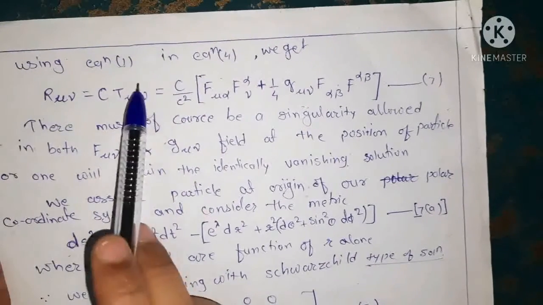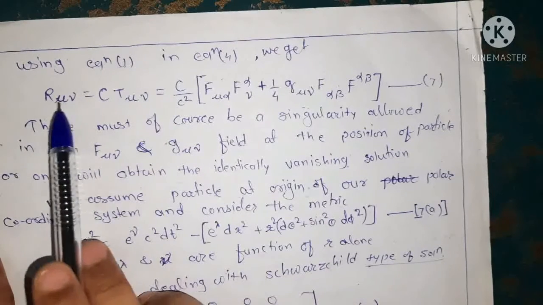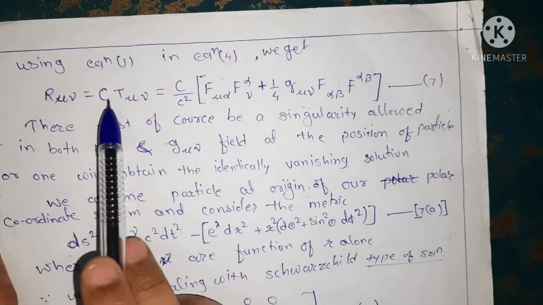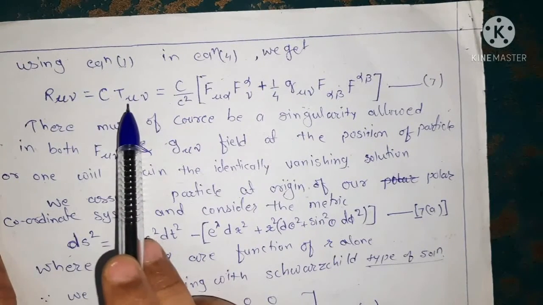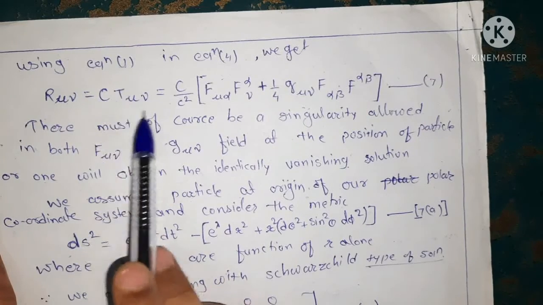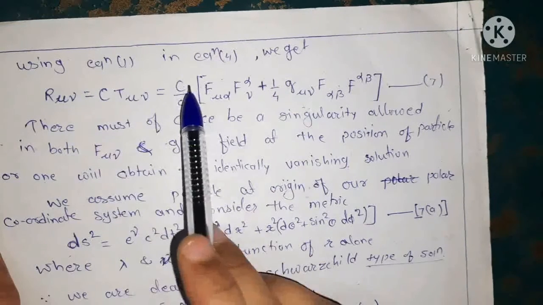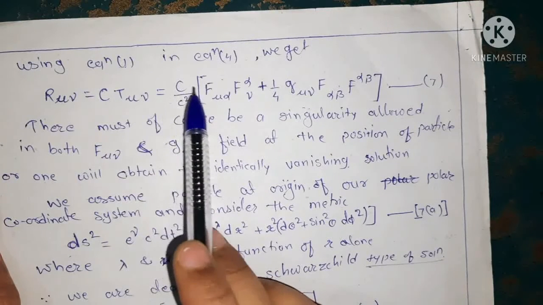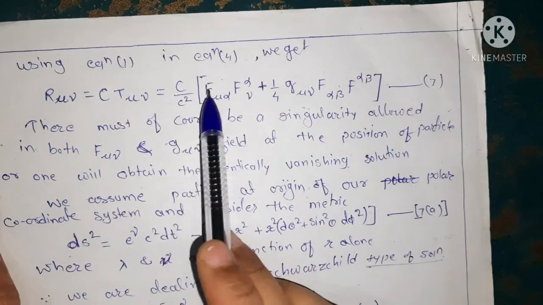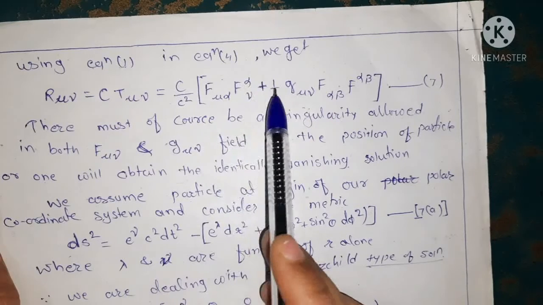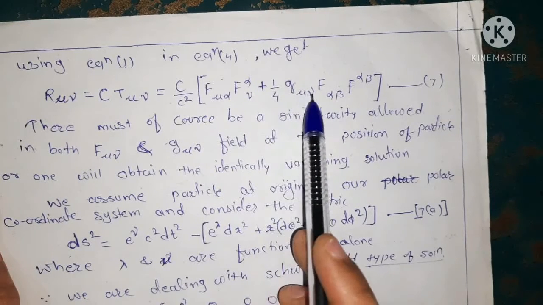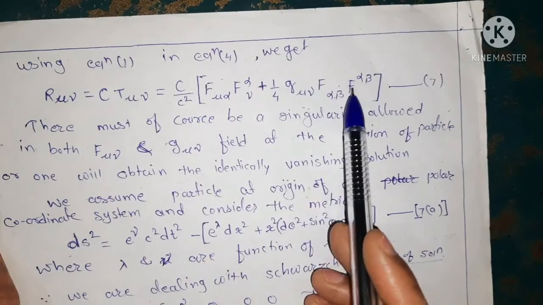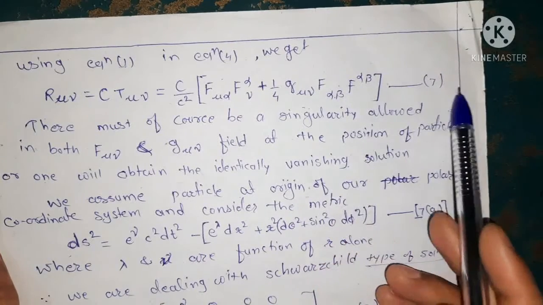using equation 1 in equation 4 we get R mu nu equals C T mu nu. So we substitute the value of T mu nu here, by equation 2. So 1 upon c square f of mu alpha f alpha nu plus 1 upon 4 g mu nu f alpha beta f alpha beta. We give this as equation number 7.